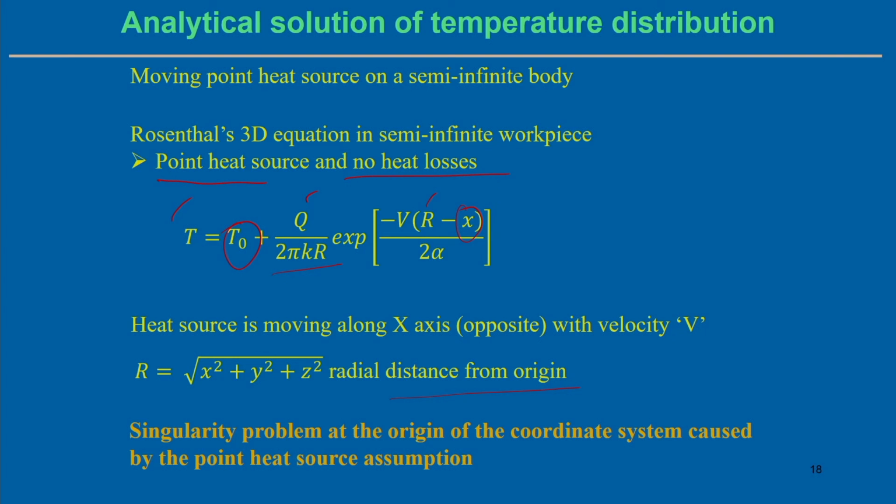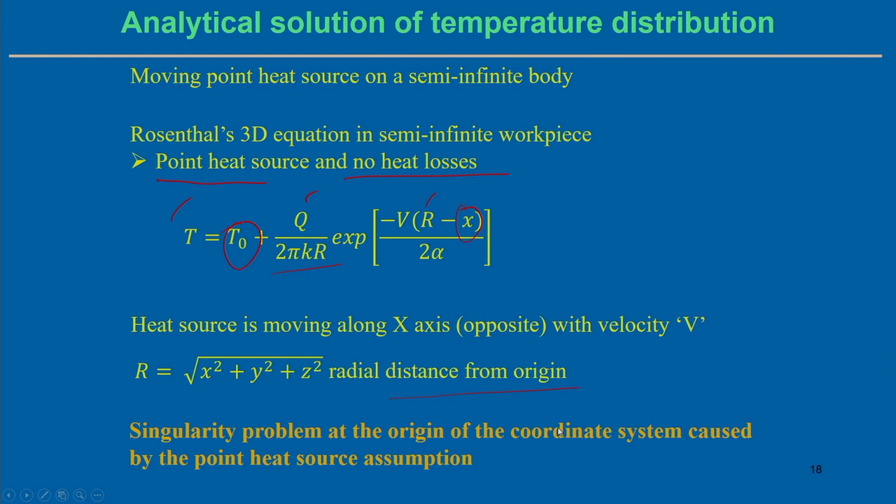It means that if we change the assumptions, then further improvement of the solution is possible. So, this is the most important solution of the temperature distribution which can be derived analytically, but the basic assumption in this case is the point heat source. That means for the arc and laser, we are representing the heat source as acting over a point. That is not exactly the realistic phenomenon, but still we can get some solution using the point heat source analytical solution.